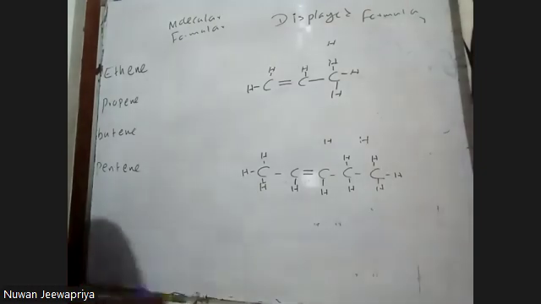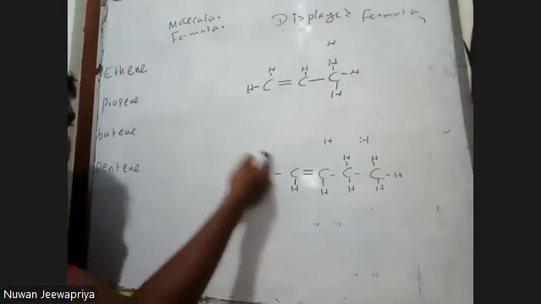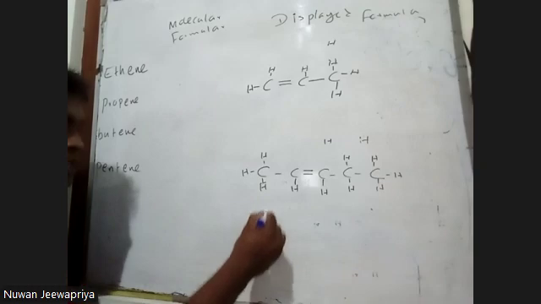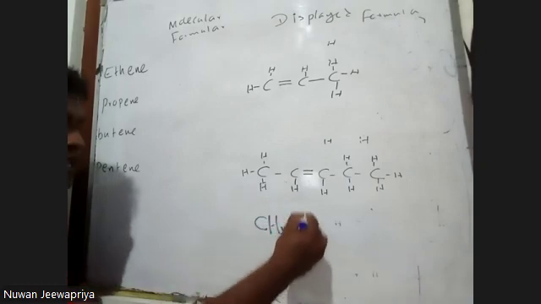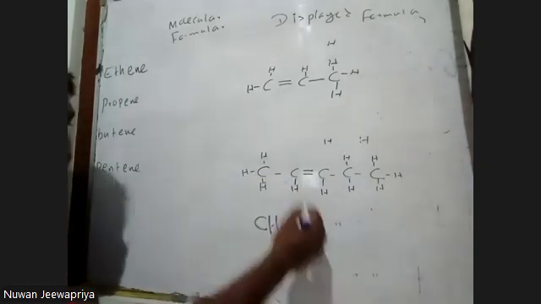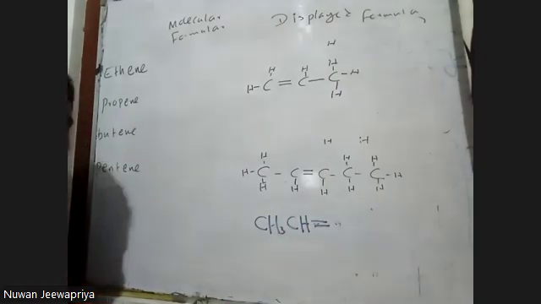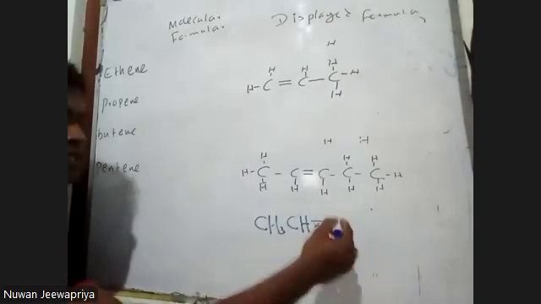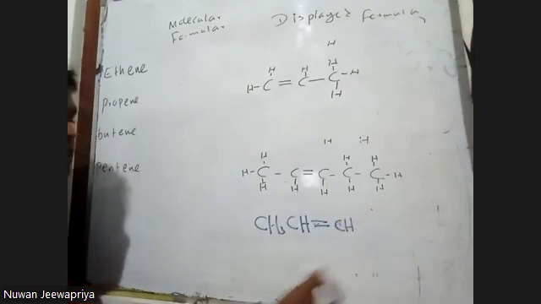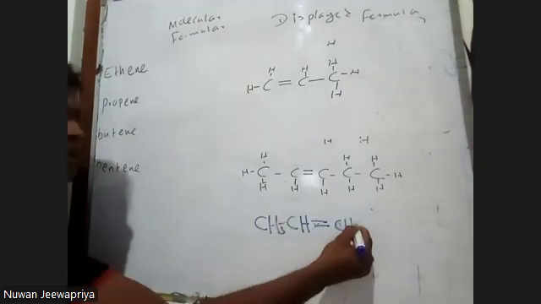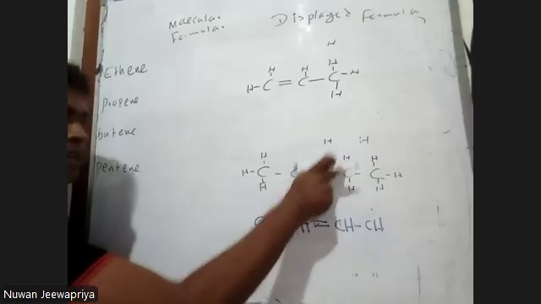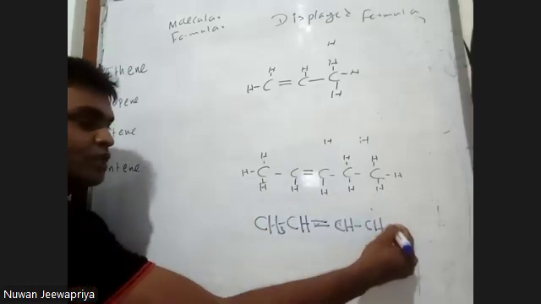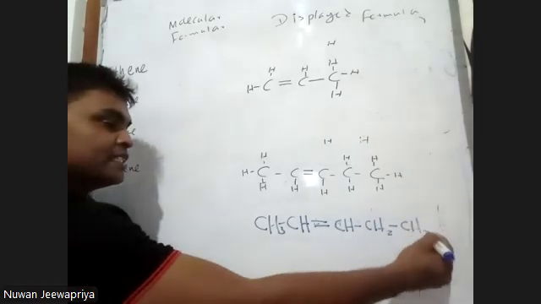If I draw this, you see a CH3 group here, so mark it as CH3, right? And you see a CH group here, so write it as CH. And you see a double bond there, put a double bond. And you see CH there, and a CH2 there. And at the end you can see again CH3.